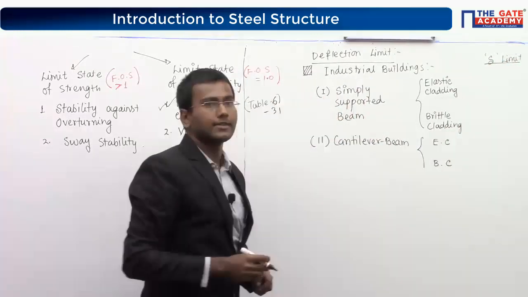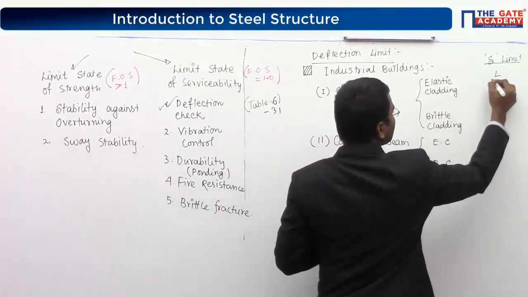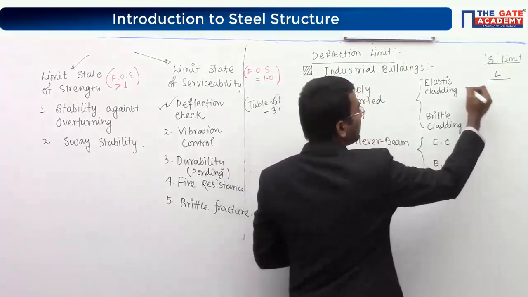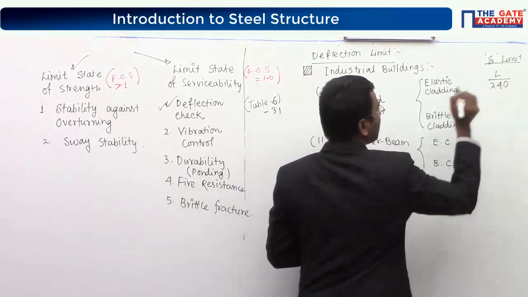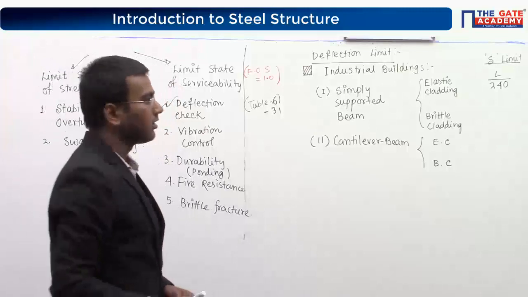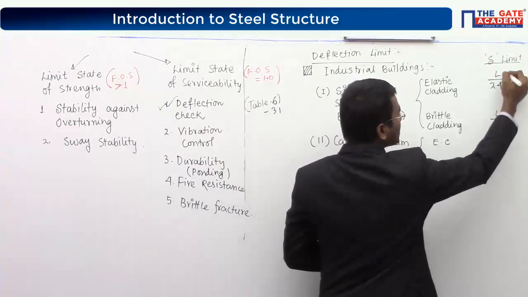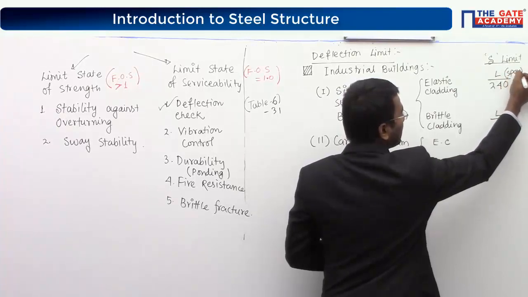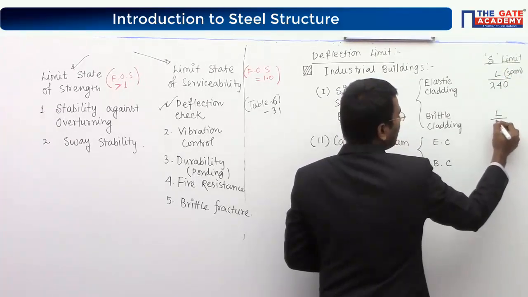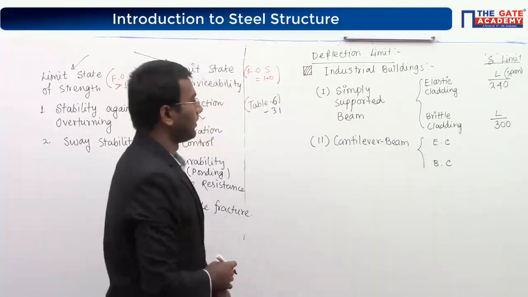Elastic cladding has a deflection limit for a simply supported beam of L divided by 240, where L means span, and for brittle cladding it is L divided by 300.